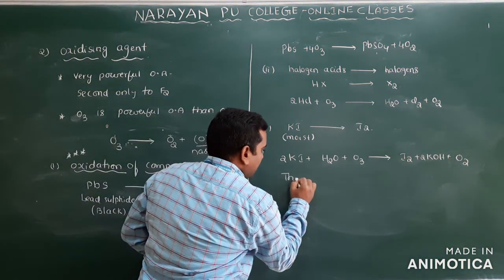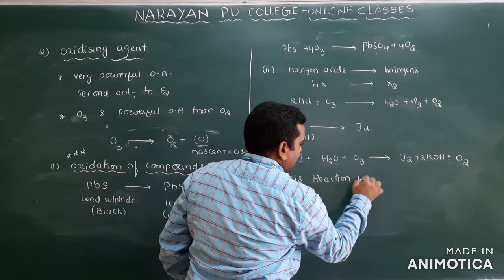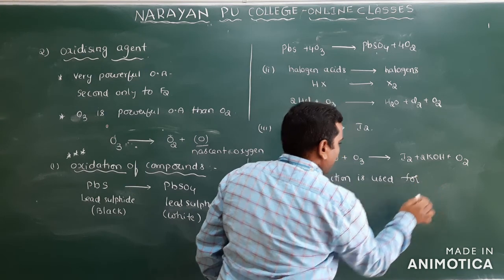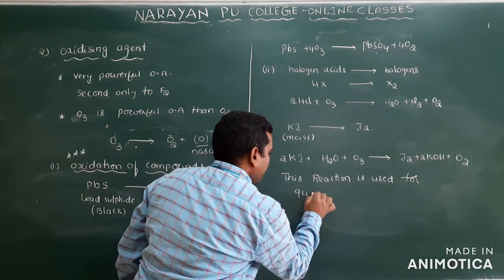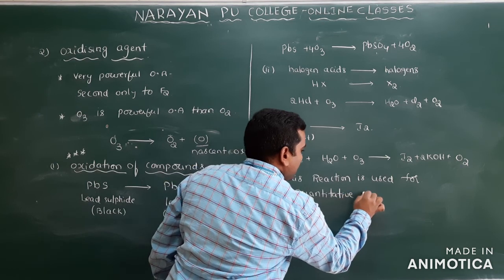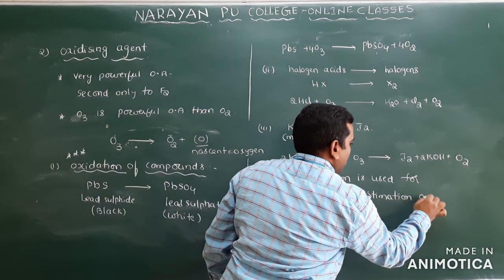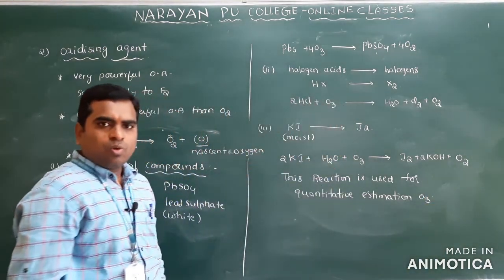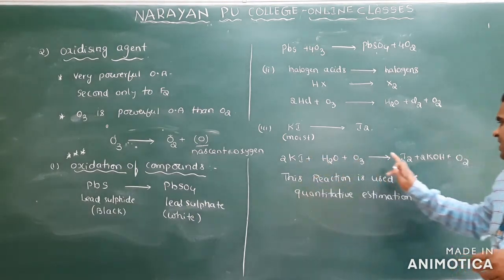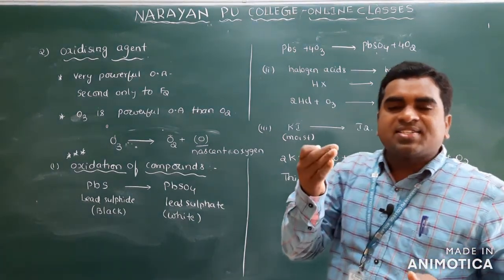Write that one: this reaction is used for quantitative estimation of ozone. Why? Because the iodine which is formed in this reaction is titrated with the